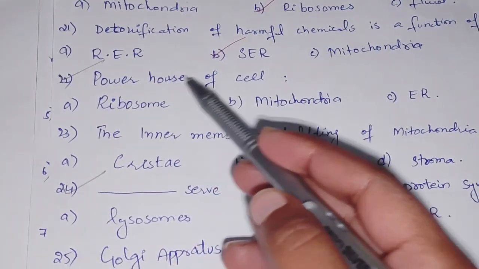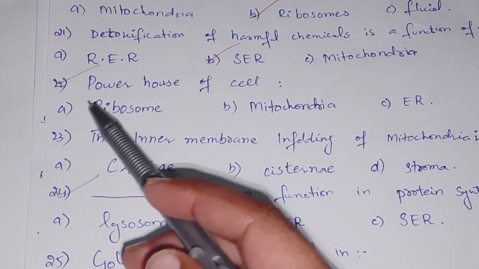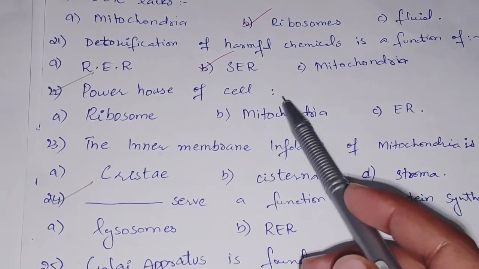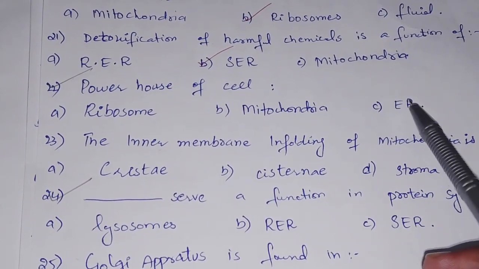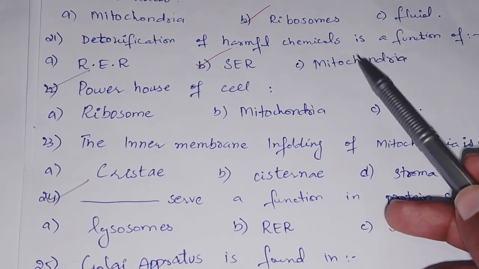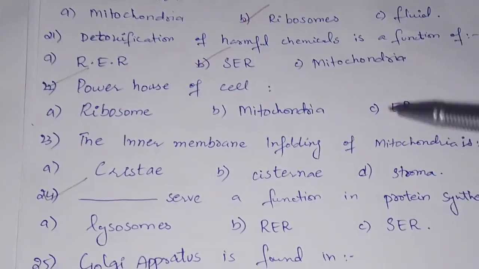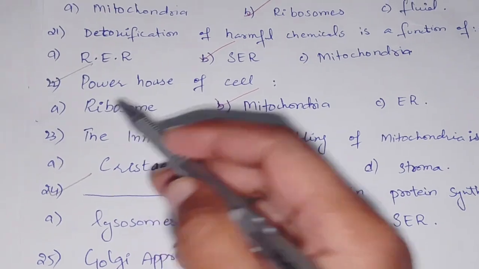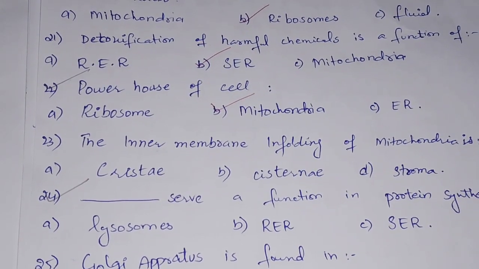Now we have the powerhouse of the cell. Powerhouse of the cell is option A ribosome, option B mitochondria, option C is the endoplasmic reticulum. I've already told you that mitochondria is known as the powerhouse of the cell, so the correct option is the mitochondria because ribosome functions in protein synthesis.